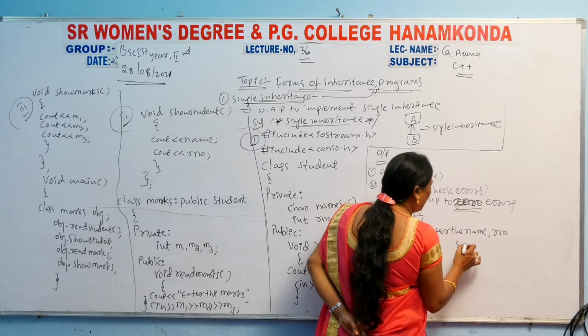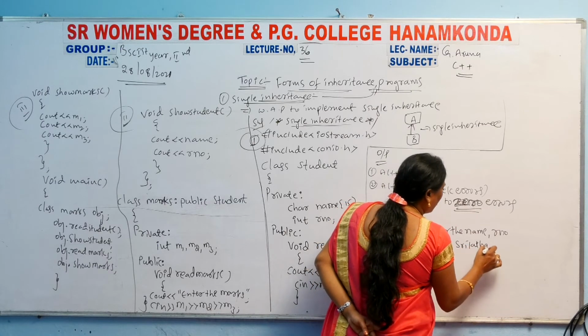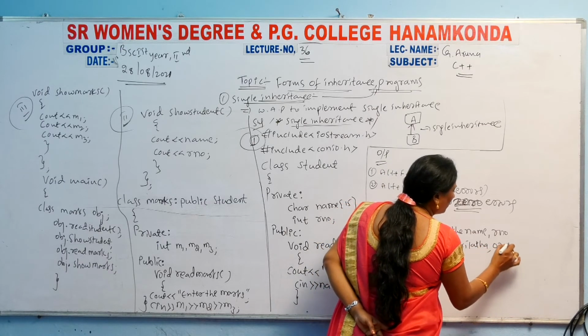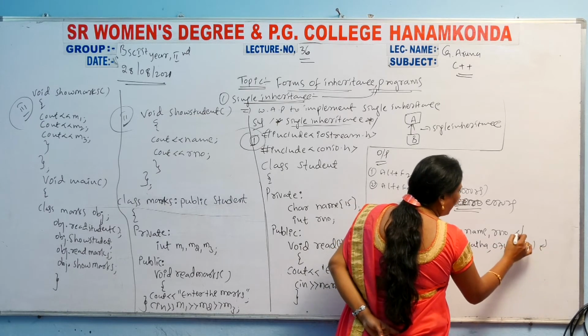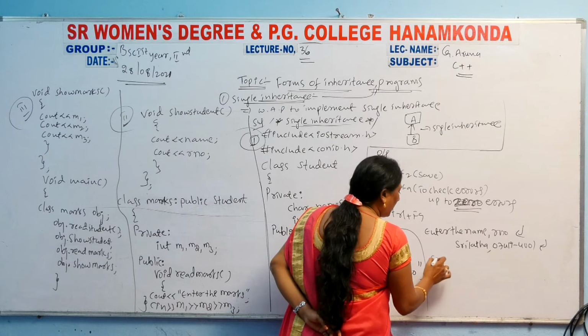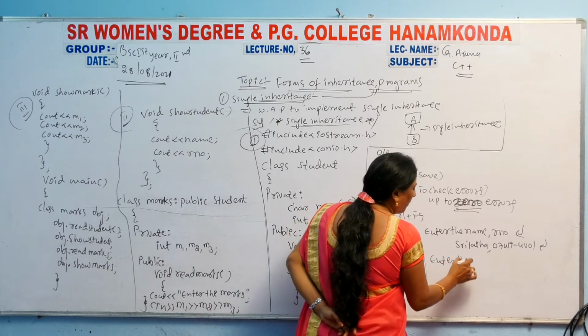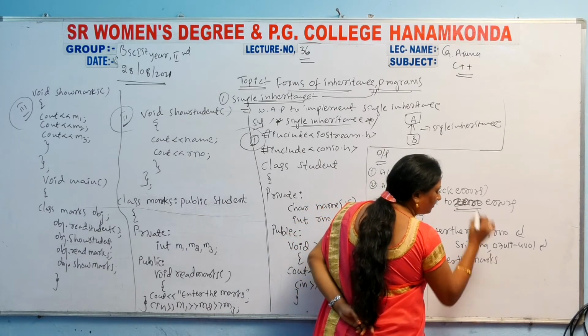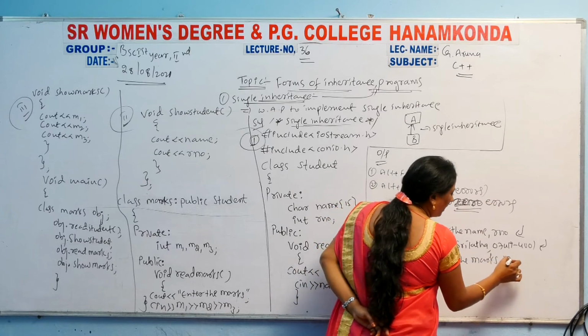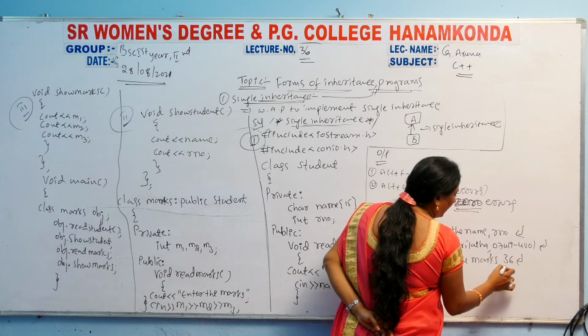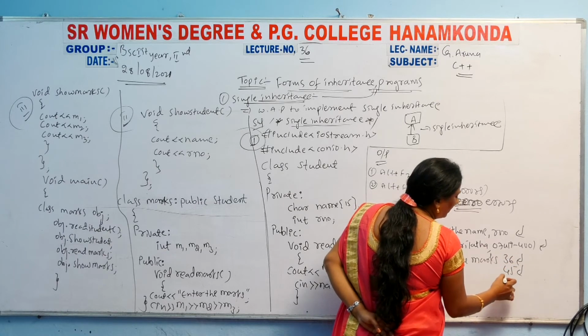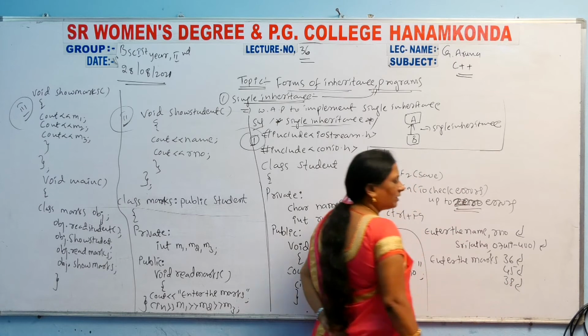For example, I enter the name Srilata and roll number 074194001. Then it asks you to enter the marks M1, M2, M3. I enter 36, 45, and 38.